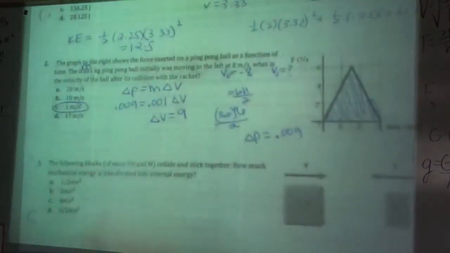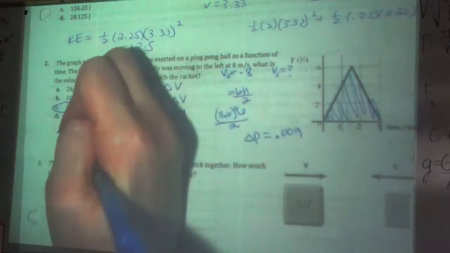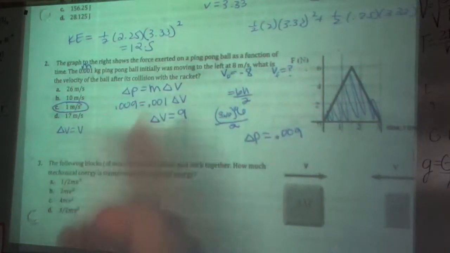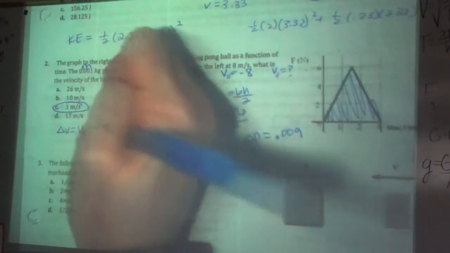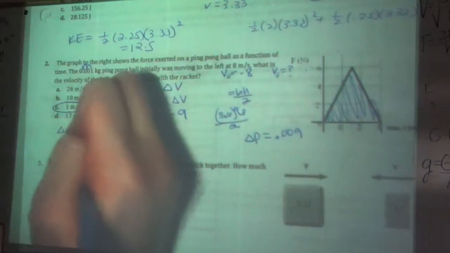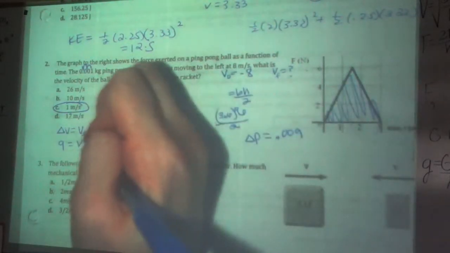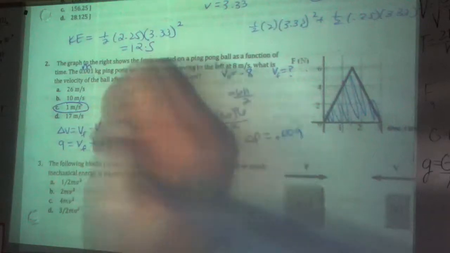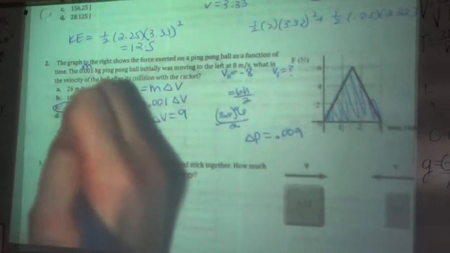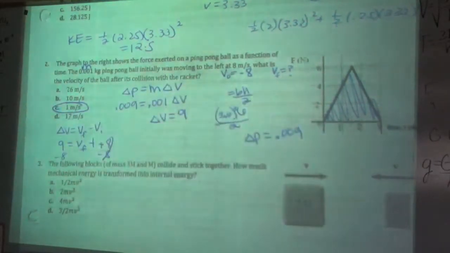Or if you don't like to think like that, you can use your change. The definition of change is final minus initial. So if your change was 9, I'm looking for V final, and my initial was -8, so subtract -8 becomes +8. Subtract that over, you get +1.